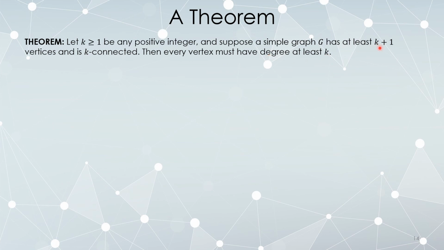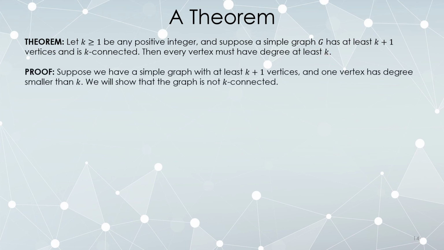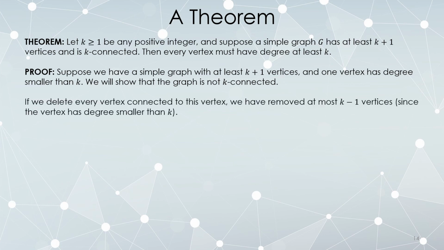This requirement on having sufficiently many vertices is not usually the issue. Basically, this is saying if you have a k-connected graph, every vertex must have degree at least k. So proof, suppose we have a simple graph. It has at least k plus 1 vertices, and one vertex has degree smaller than k. What we're going to do is show that that graph is not k-connected.